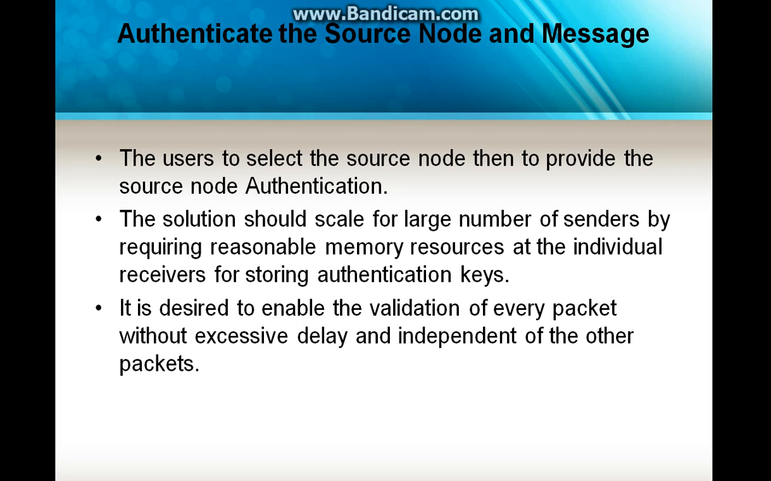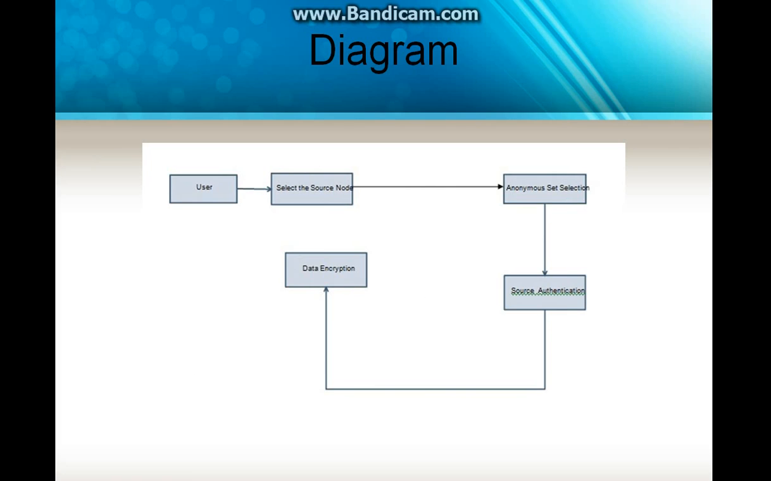In the first module, authenticate the source node and the message, the user has to select the source node and provide the source node authentication. The solution should scale to a large number of senders, requiring reasonable memory, and have authenticated keys. So this is my module diagram, and first we are going to deploy the nodes.